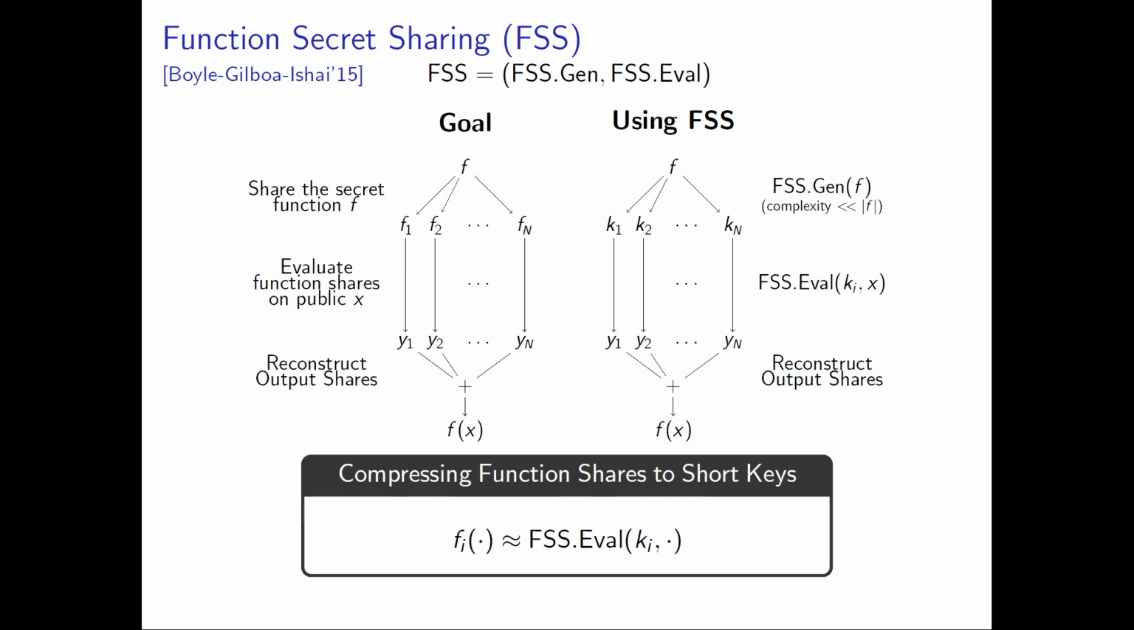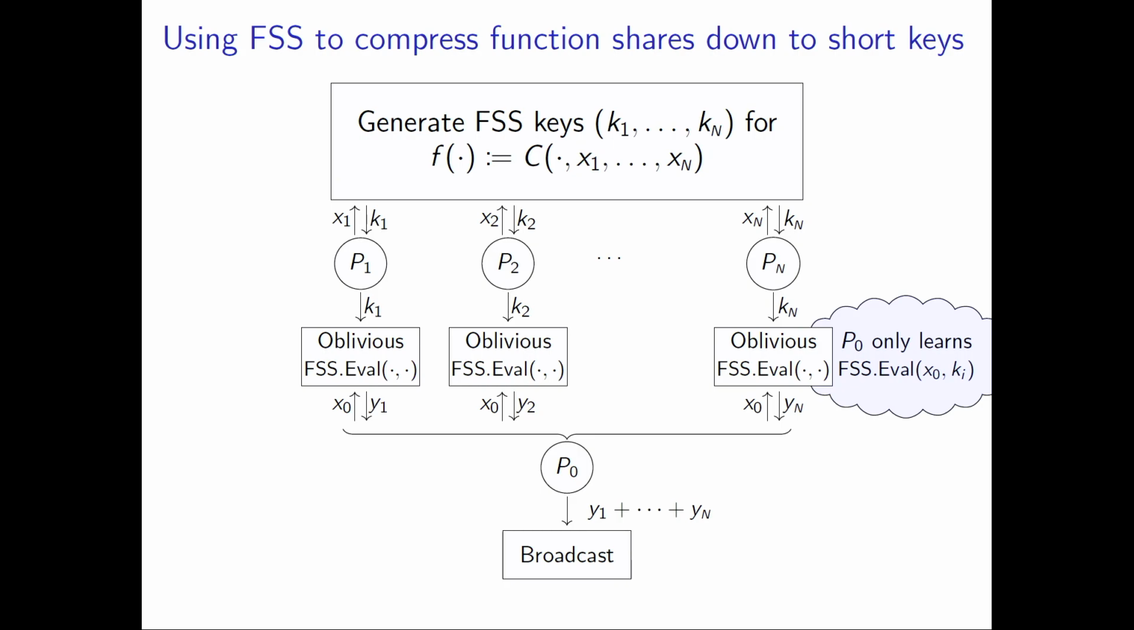Okay, so now that we've seen how a function can be secret shared somewhat efficiently, let's see what it looks like in our template. So I haven't done anything except I've said instead of generating shares of the function, I'm distributing evaluation keys. And then instead of obliviously evaluating a function share, I'm obliviously evaluating the FSS evaluation procedure.